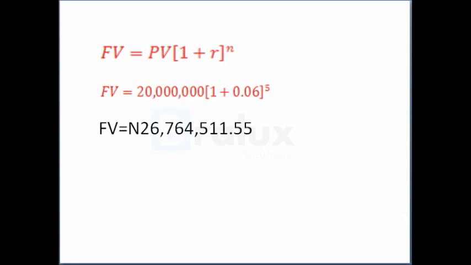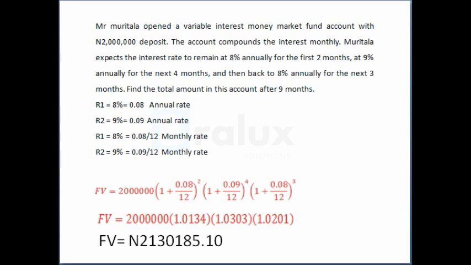With annual compounding, find the implied rate of interest for this loan. So you can see the calculation on the slide. Our future value is 1,350,000, present value is 1 million, and our N is 3. So just plug in all these values into the formula.